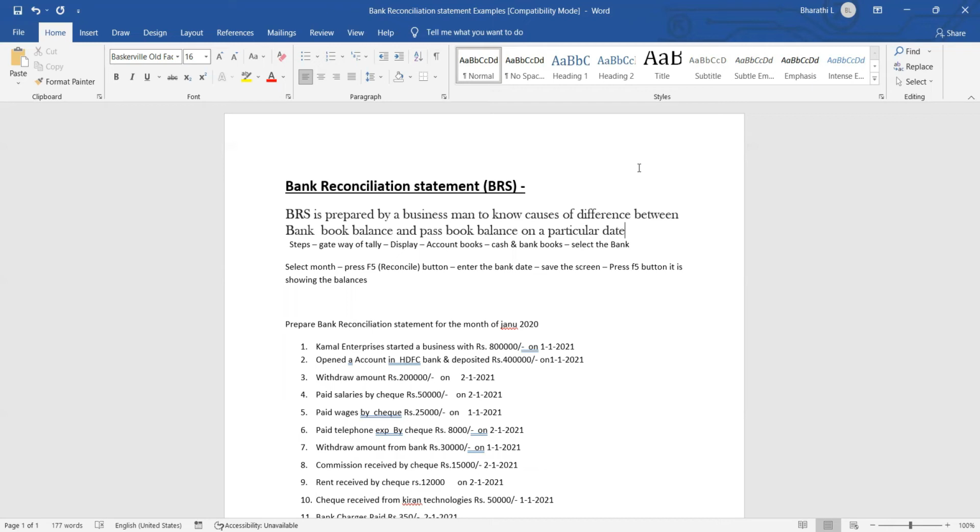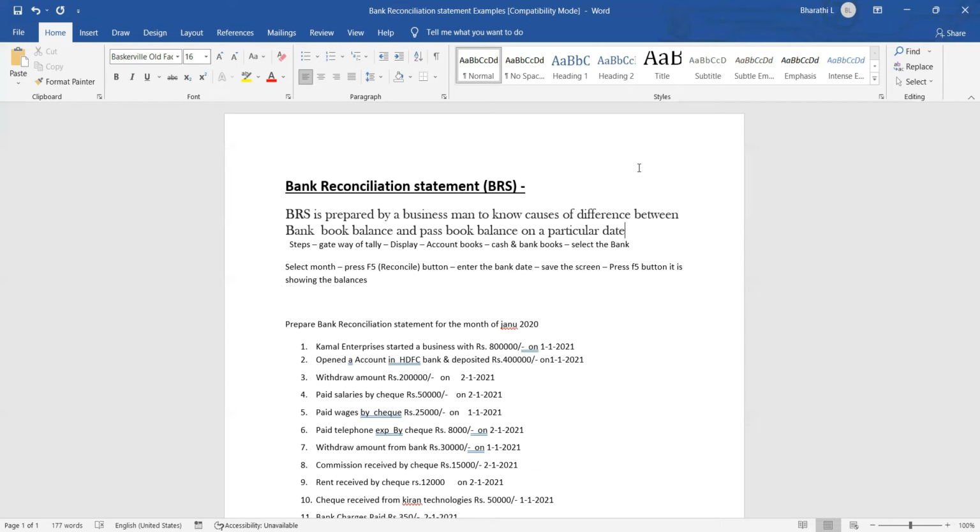So what is the position, we don't know. Once we receive the bank statement, after that we know whether the 10 checks are cleared or bounced. Once we receive a statement, at that time we know how many checks cleared and how many checks returned. But today I deposited 10 checks into the bank, so once I complete the deposit, I want to post that entry in Tally. Suppose we forget to post, then our balance will not tally.